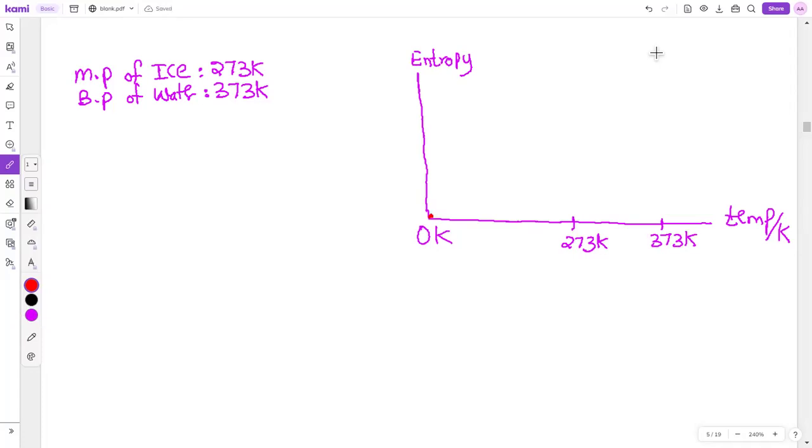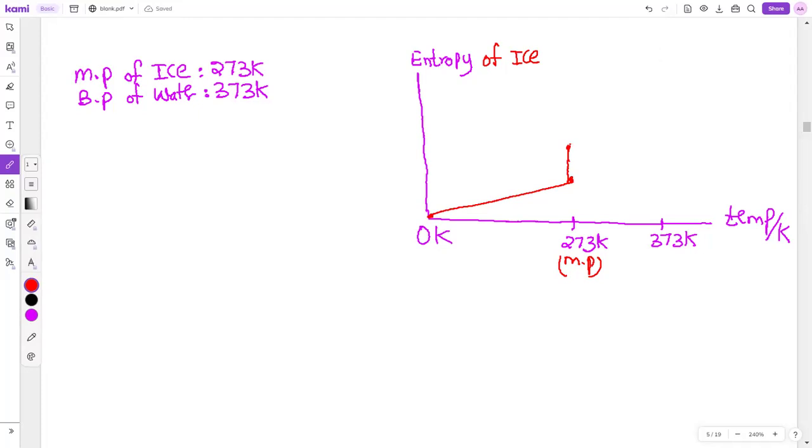But what happens when you increase temperature? Entropy increases when you increase temperature up till this point. This is the melting point of ice, and this is the entropy of ice we are talking about. So what happens at 273 Kelvin? Ice melts. Ice converts into liquid water. Liquid has more randomness than solid. So why is there an abrupt change in entropy? Because the state is changing at the melting point.